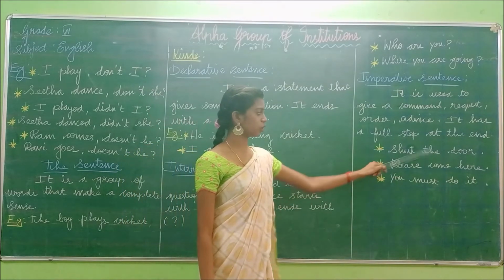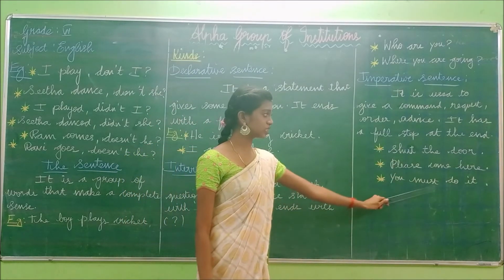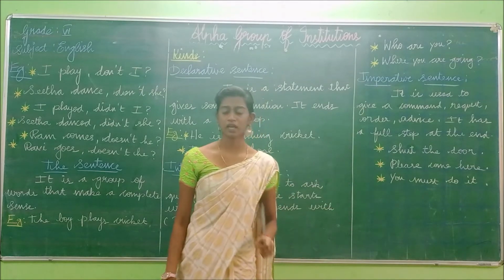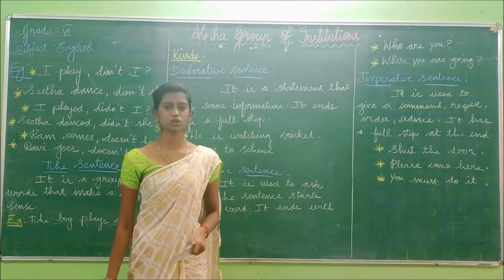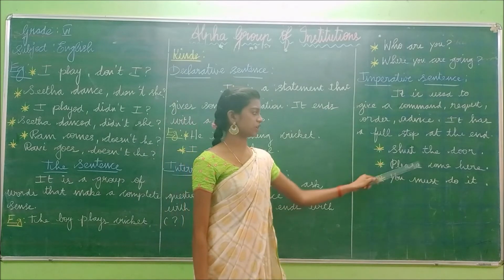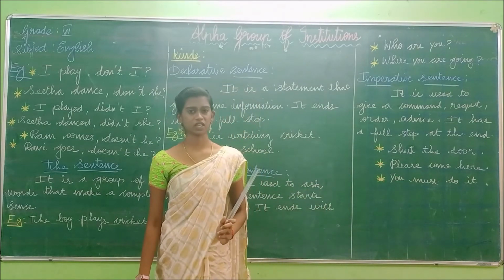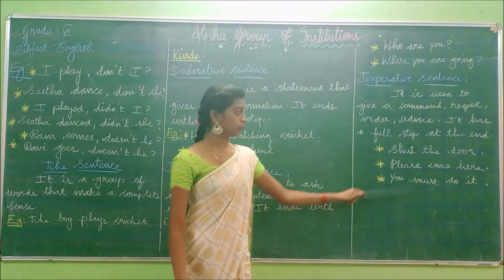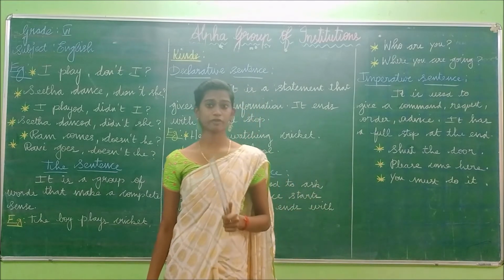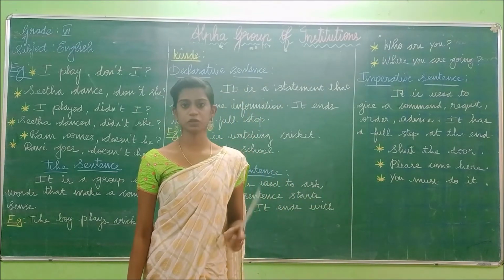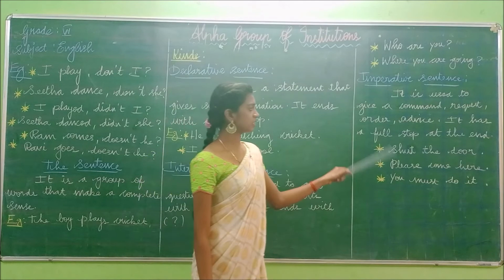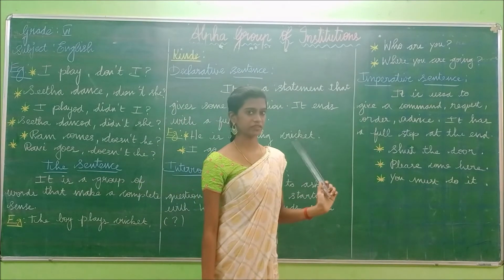Okay, so: Shut the door. Please come here. You must do it. Shut the door is an order that you should do it. Please come here is a request. Will you please come here? You must do it means it is ordering a person. You must, you should do it. So these sentences come under the imperative sentence.